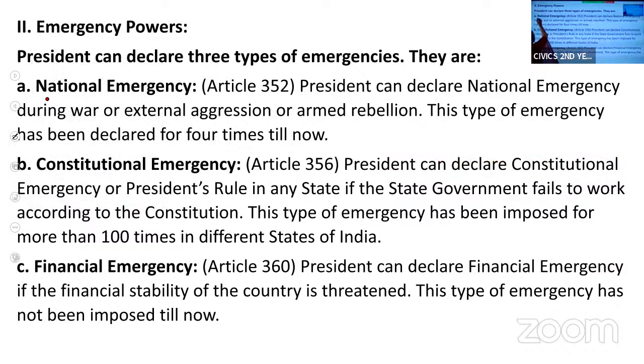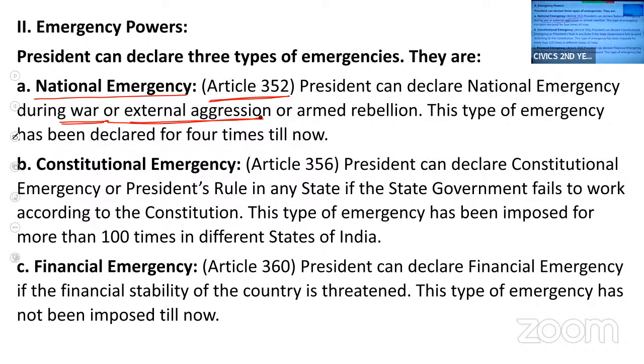To start with, national emergency. Article 352 of the Indian Constitution gives powers to the president to declare national emergency. So when can he declare it? In the event of war, when there is a war between India and some other country. Or external aggression, if there is an attack from outside the country.